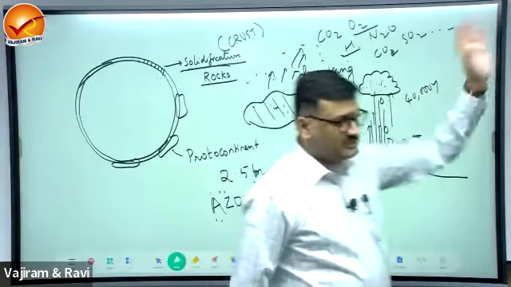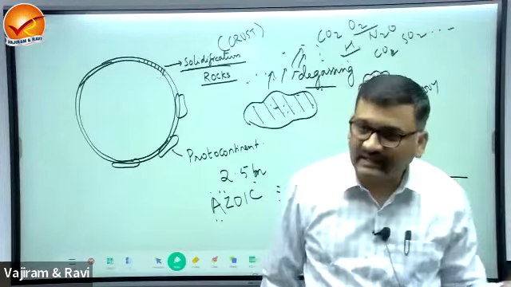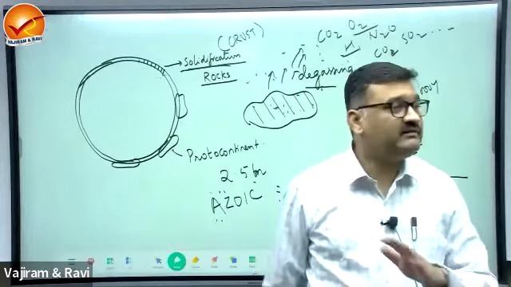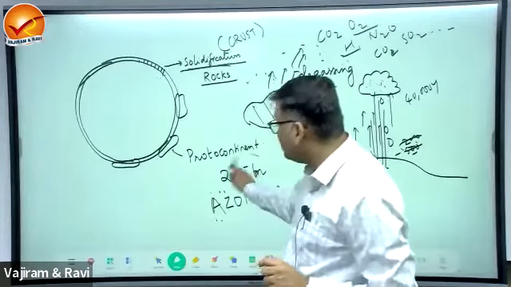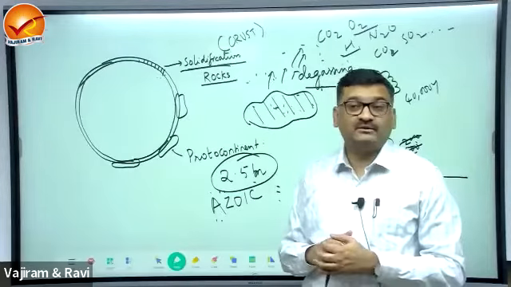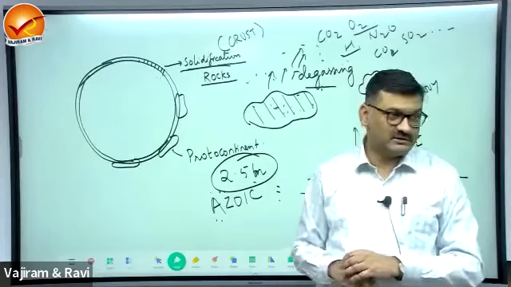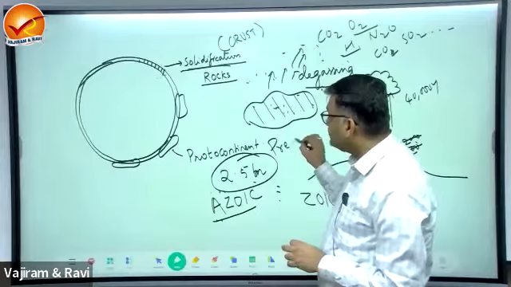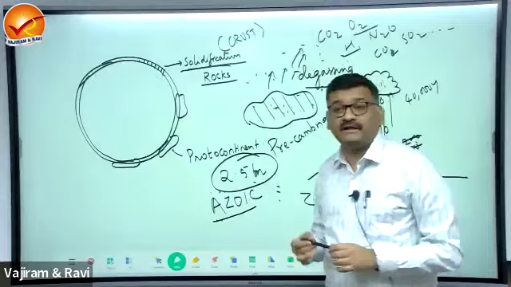So all the rocks that were created during this Azoic period, will they have fossils? What is a fossil? Remains of life. They will not have any fossils. The rocks created during the first 2.5 billion years, the initial rocks of the crust, do not have any fossils. They are non-fossiliferous rocks. So this period of 2.5 billion years is also known as the Precambrian period.